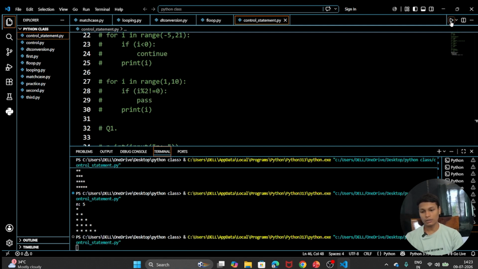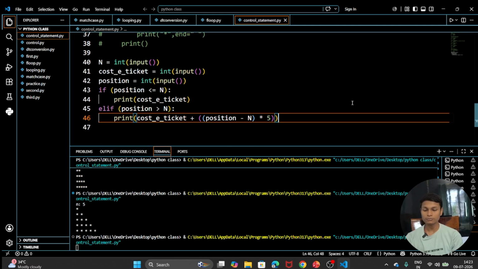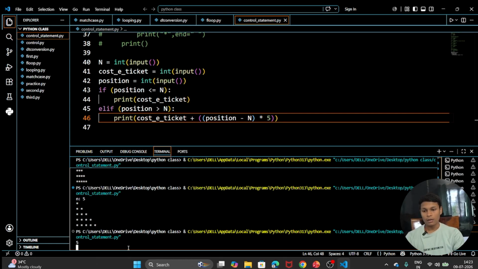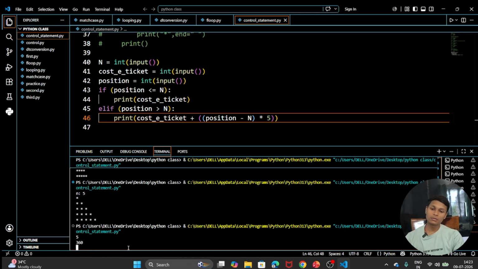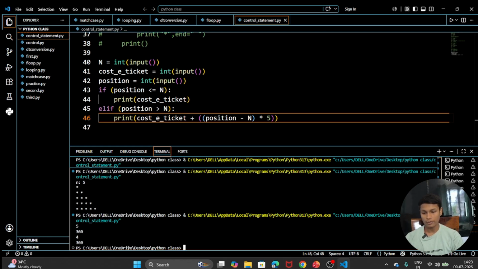Let's run the code and see how the output looks. Here let's take the number of tickets as 5, and the cost of a normal ticket as 360, and the position will be 4. It is less than 5, so the normal price will be taken from the user, because they were able to take the normal economy ticket.